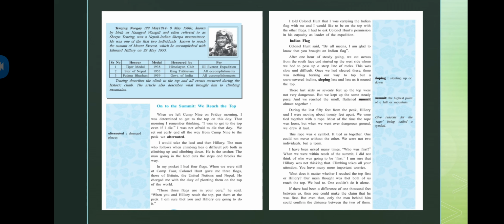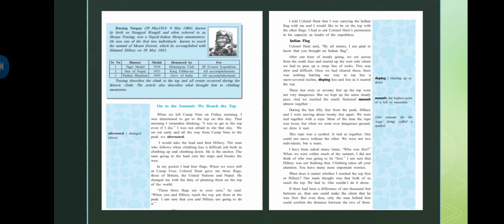20 feet apart. We were tied together with a rope. Now, what he's saying, during the last 50 feet from the peak, from the summit, he and Hillary were how much apart? They were almost 20 feet apart. And they were tied through the rope.